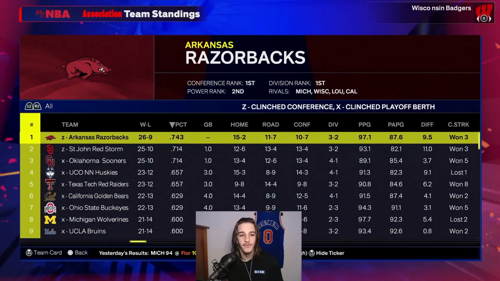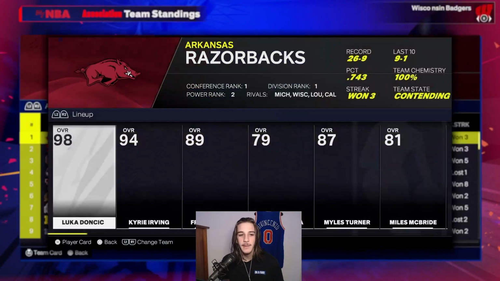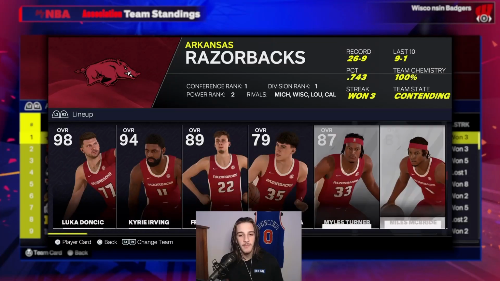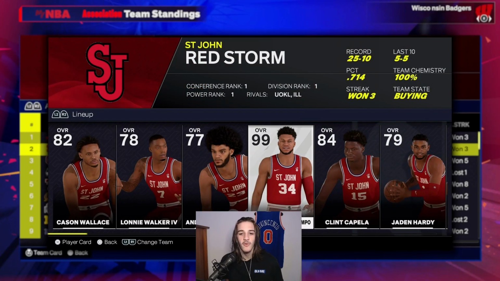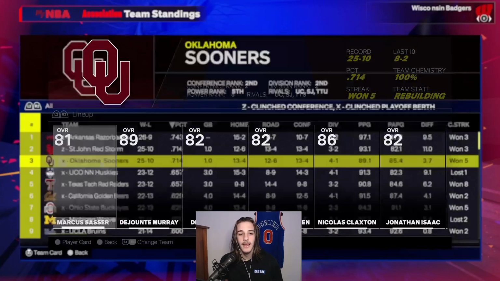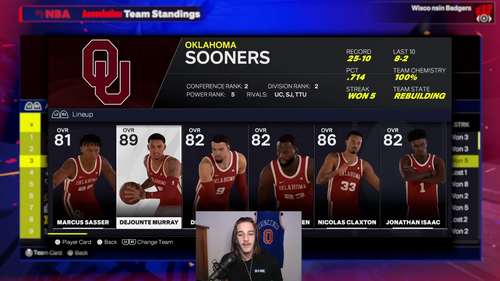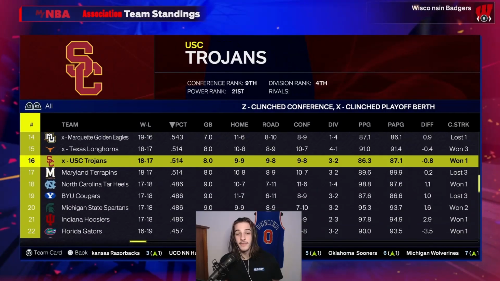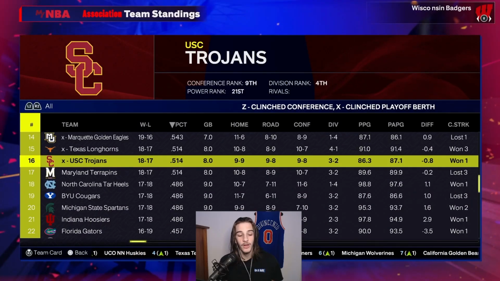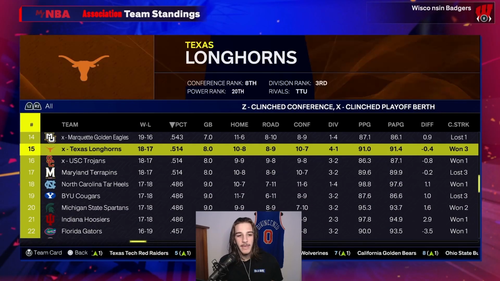Here's the final standings for you guys. Arkansas ends up being the best team with 26 wins. This team makes a lot of sense. Then we have St. John's with Giannis. They were the number 1 seed when we checked at the All-Star break. Then Oklahoma is still up here again with DeJounte Murray and Nicholas Claxton. But only 16 teams made it, so that means majority of the league ended up not making it in.